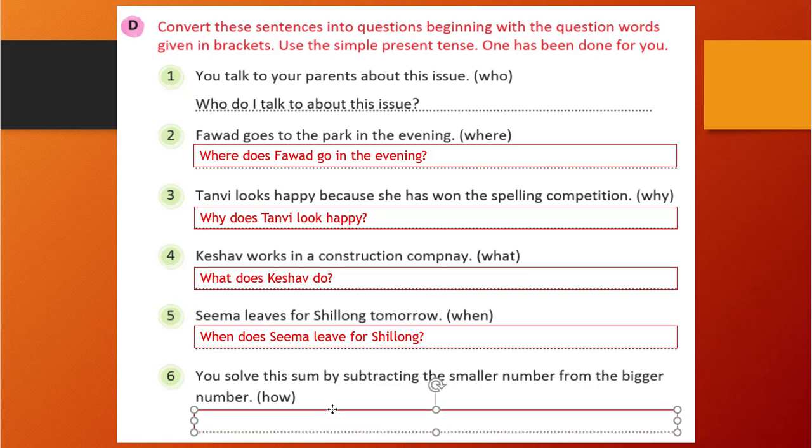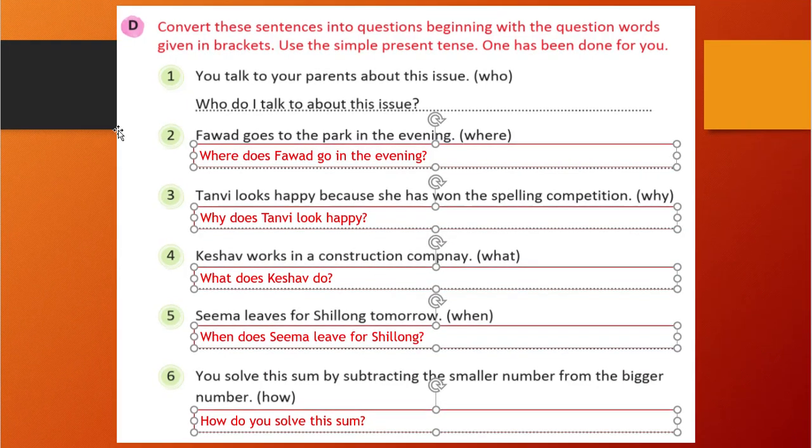So you see the sixth one, same, nothing is different. The question is with how. You solve this sum by subtracting the smaller number from the bigger number. So how do you solve this sum? Because how you have solved, that is the answer. So subtracting the smaller number from the bigger number will get removed. So the question is how do you solve this sum? See, it is very easy. This exercise is not at all difficult. If you find any difficulty, ask me.